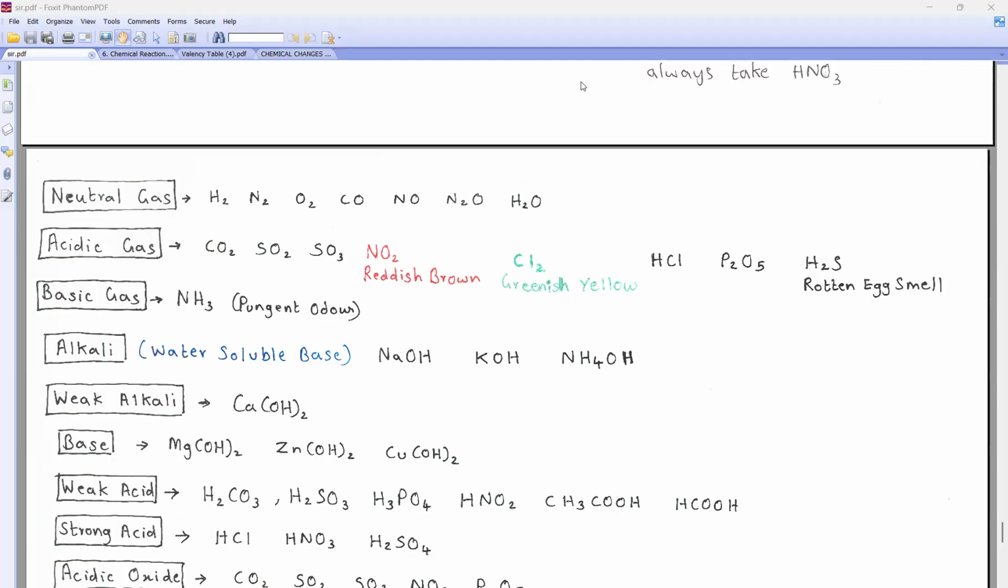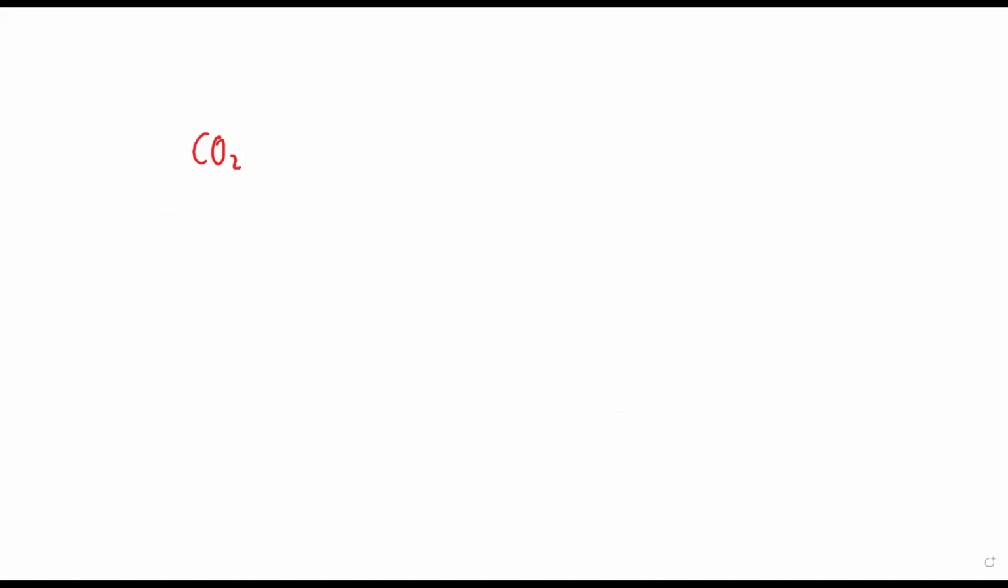If I give you any gas or oxide, suppose this gas, carbon dioxide, whether it is acidic or basic, we have to decide. If I want to decide whether it is acidic or basic, what I'm going to do is make it react with water. Any gas, when you dissolve it in water, if it forms an acid, now it has formed an acid or not, tell me. Therefore, this is an acidic gas. Clear?